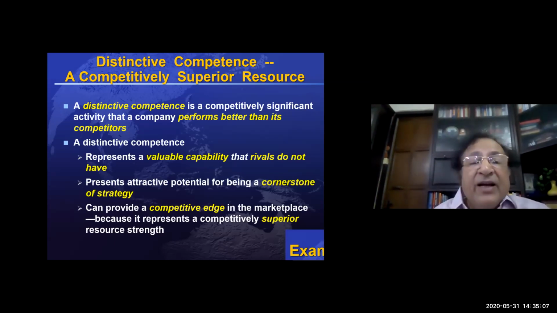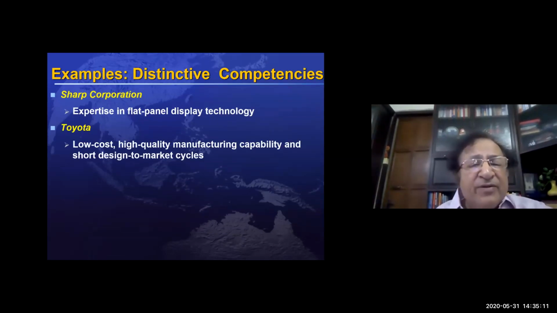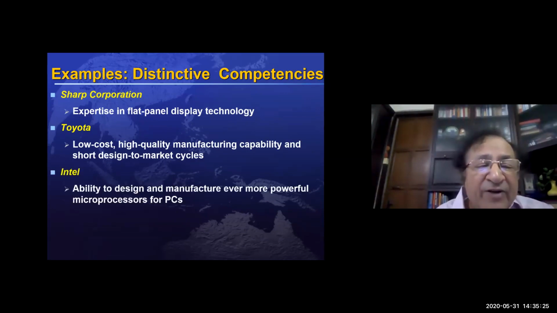There are again examples. Toyota really has that distinctive competency, because people have tried to copy its competency of low cost, high quality manufacturing, but nobody is able to copy it. So they have a distinctive competency.